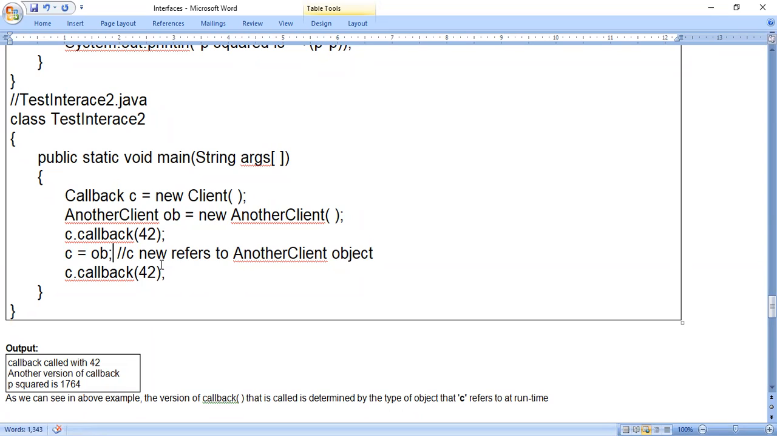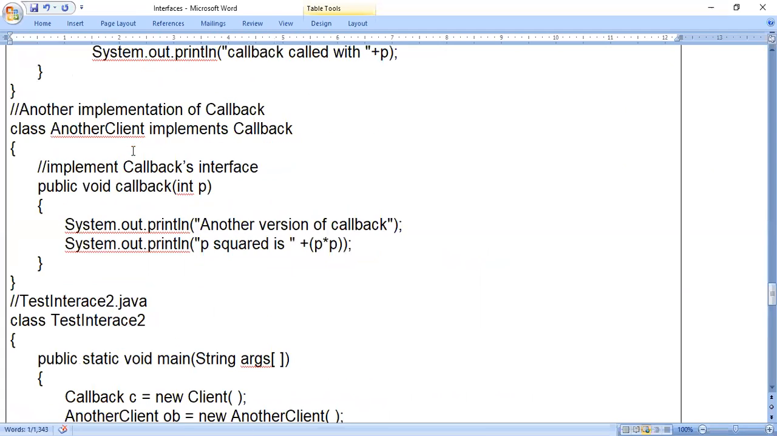Or else we can even write it like this: C = new AnotherClient(). In this way also the reference will change. If you look at the earlier statement, C is referring to the Client class. Now this statement refers to the AnotherClient class. Instead of writing new AnotherClient, we can make use of the object that is already created. Then C refers to AnotherClient, not Client. Now if you call C.callback, it will call the method present in the AnotherClient class. I hope people are getting it.